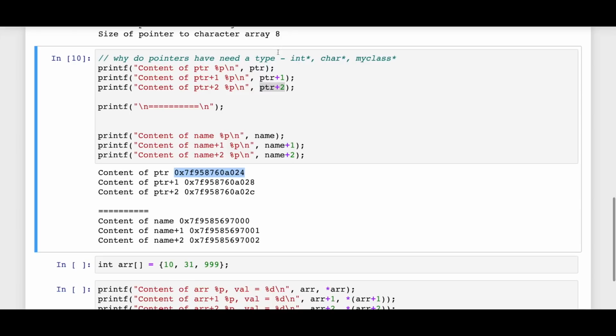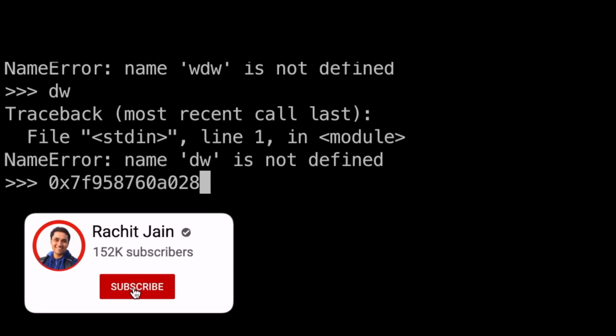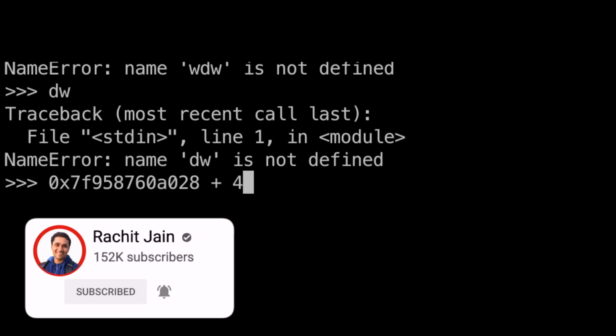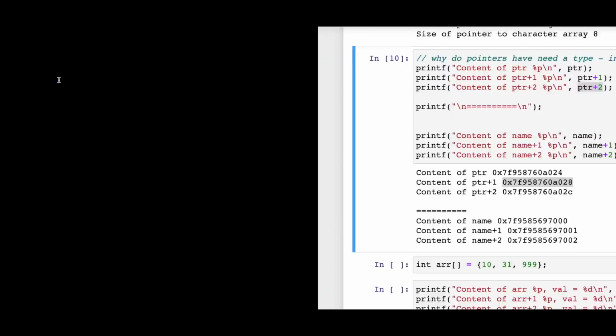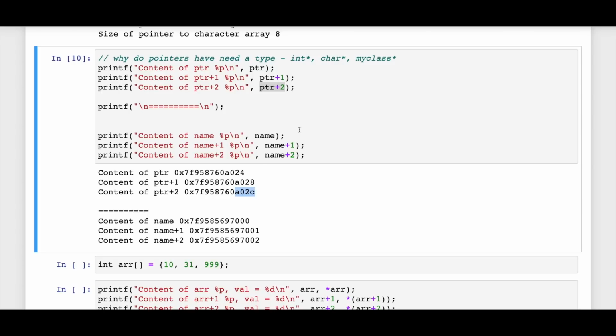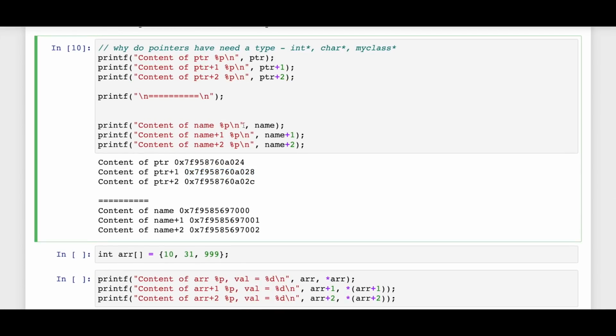Now, when I'm printing pointer plus 1, it is actually being incremented by 4, right? And for pointer plus 2, you again add 4 and you get this. This is hexadecimal notation, and actually this is a step of 4, and I can show you that. If we take this number, add 4 to it and convert that to hexadecimal, you get exactly this, A02C. So when you are doing plus 1 and plus 2, it's actually being incremented by 4. And when you see the content of name, this is 00, then name plus 1 becomes 01, then name plus 2 becomes 02. So the increment over here is 4 and here it is 1.